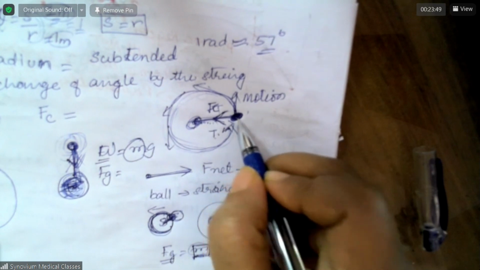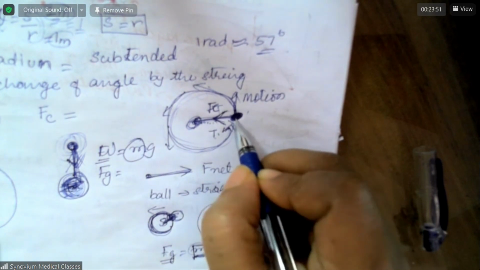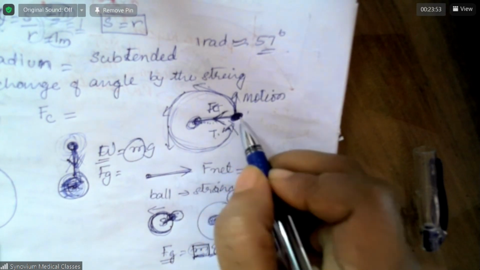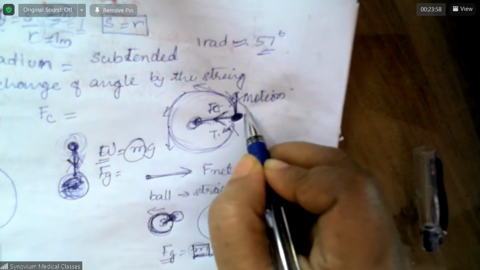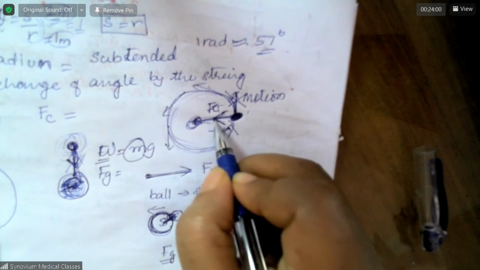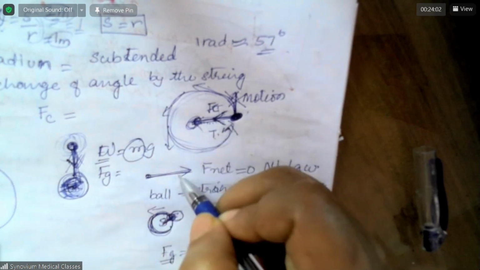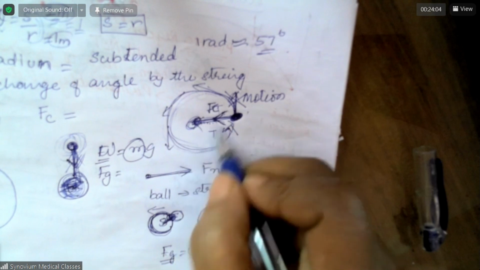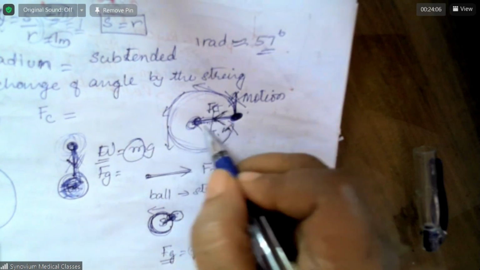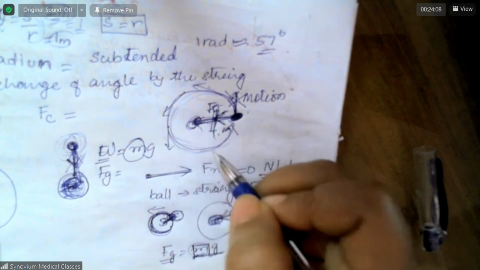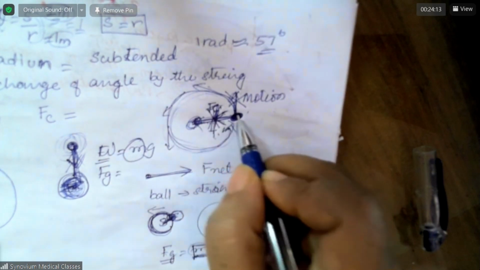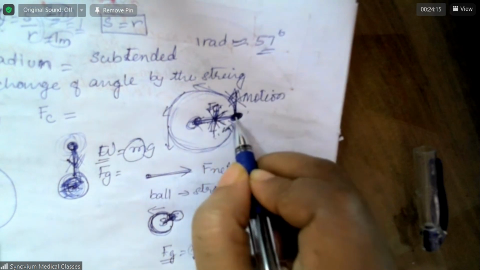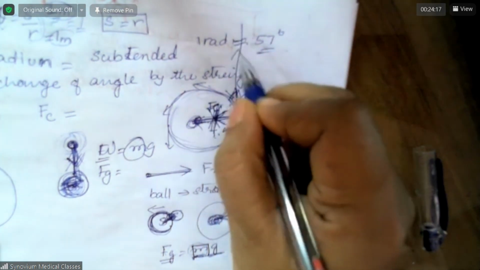If this one stops moving, this force is not there, then this is the only force acting, and it will go towards it. If this string snaps, this tension is not there, the only force acting on it is this one, so it will go like this.